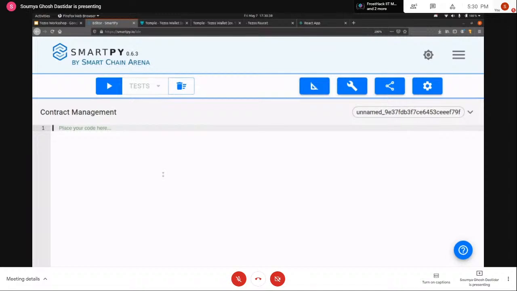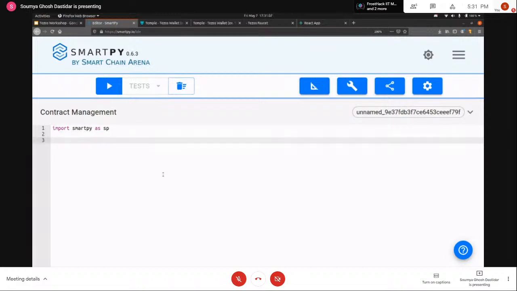To start off, we need to first import SmartPy, right? Like I said, SmartPy is basically Python. This is basically a wrapper around Python itself. So the syntax will seem very similar to your usual Python syntax. So let me just import the SmartPy package. Once you import the SmartPy package, you can start writing your actual contract code.